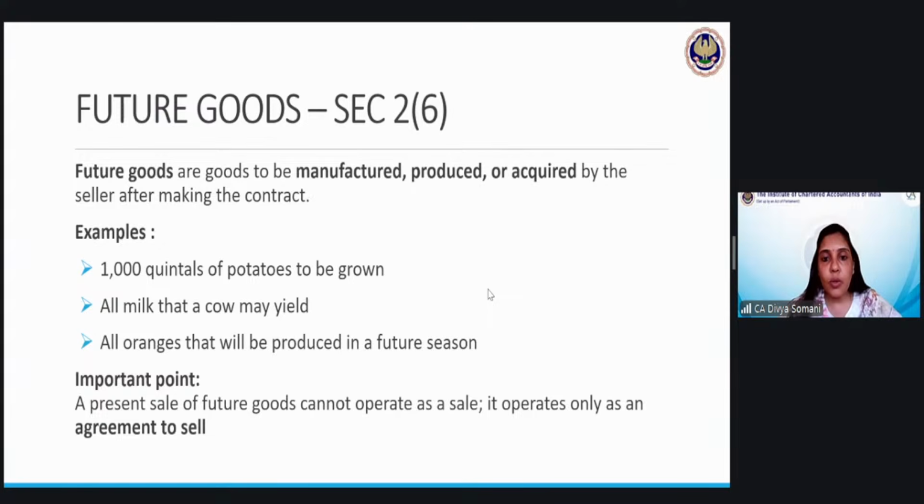Samarth, you are asking about which example? Here, obviously, it is a case of agreement to sell. That is what we are saying. Okay.